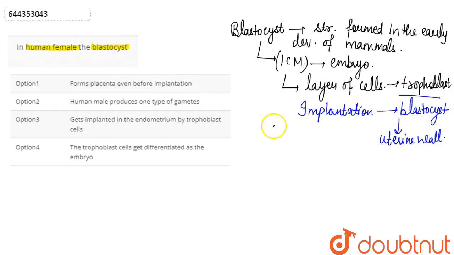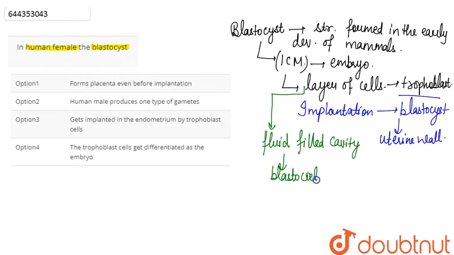Right, now this layer which surrounds the inner cell mass has a fluid filled cavity, which is simply known as the blastocoel.